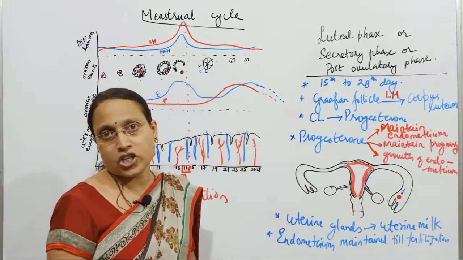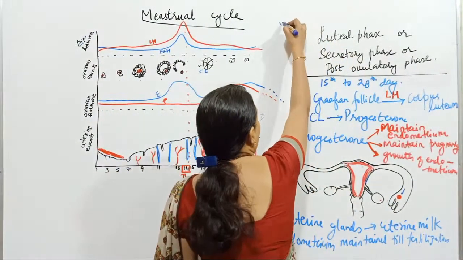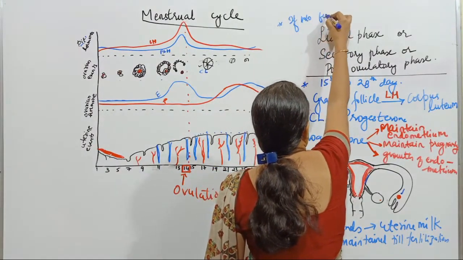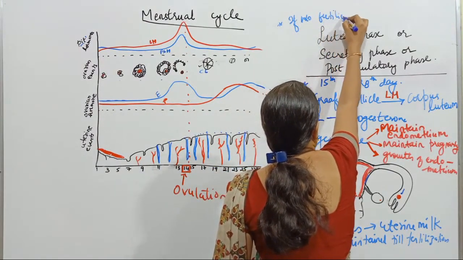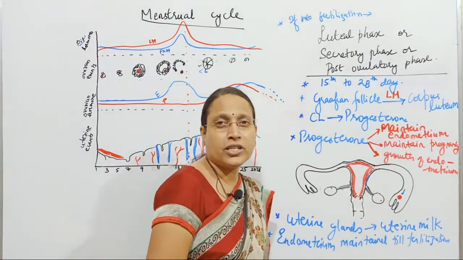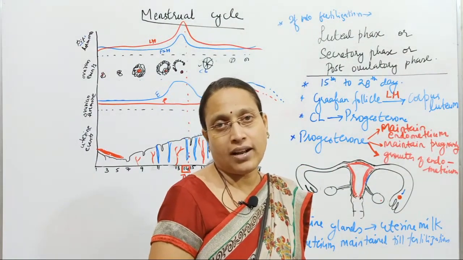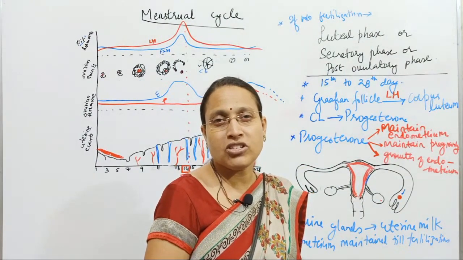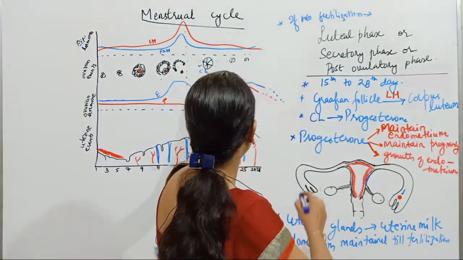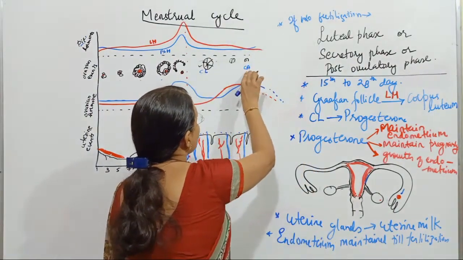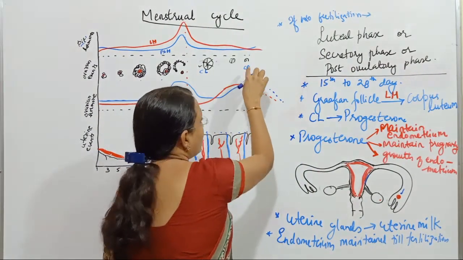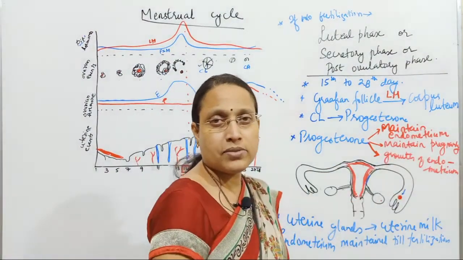If no fertilization, in this phase only, right? If there is no fertilization, then corpus luteum will degenerate and change into one more structure called corpus albicans. A degenerated corpus luteum is called corpus albicans.